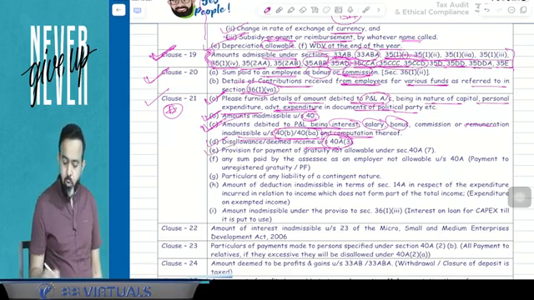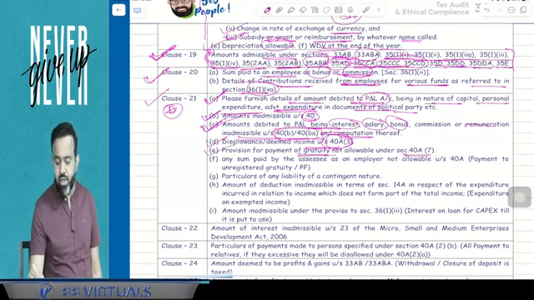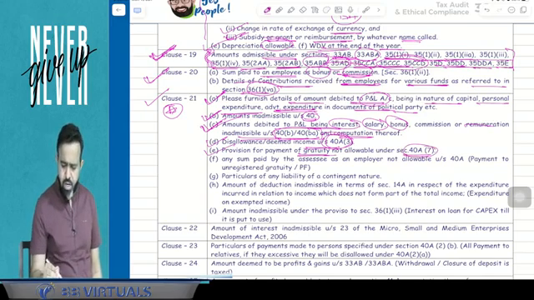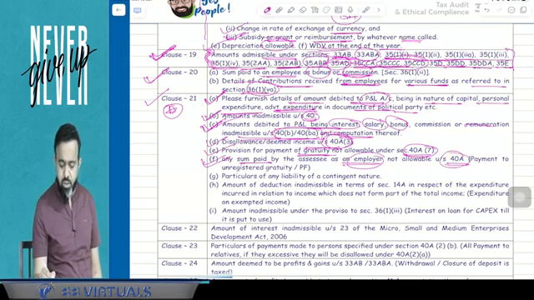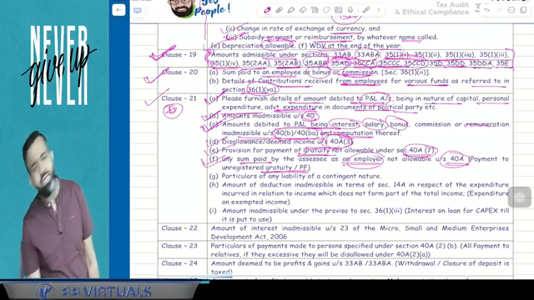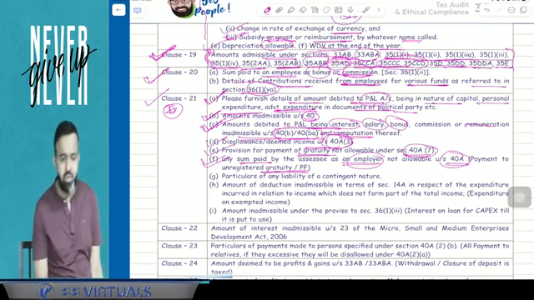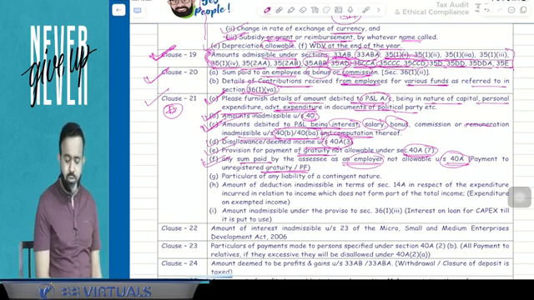Now next part. E says that provision for payment of gratuity is not allowed. So provision for gratuity is not allowed. Now F means payment to unregistered gratuity and PF funds. Guys, you know that in PF, only the employer's contribution to SPF and RPF is allowed.